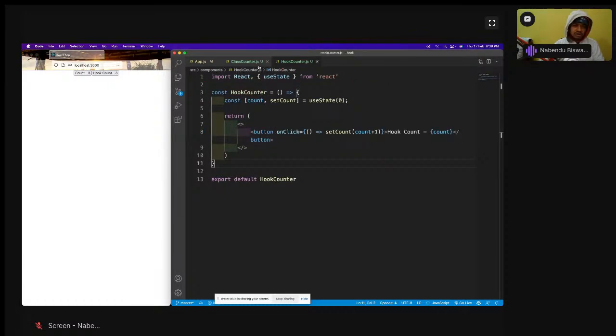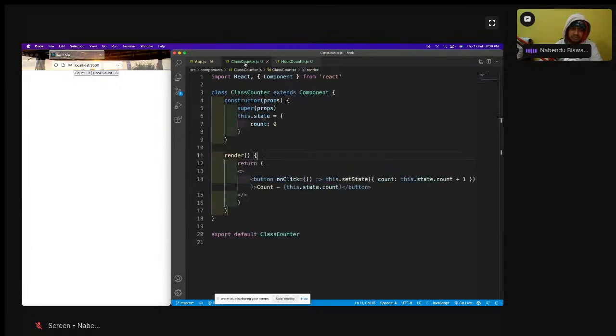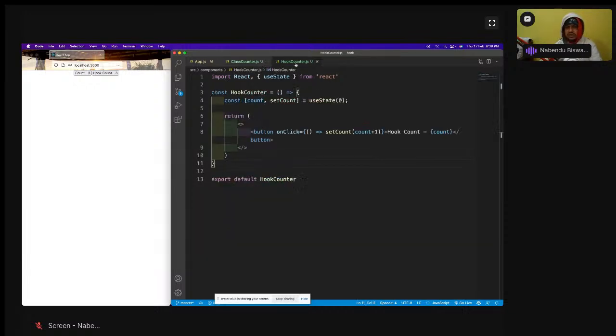So what is this hook counter and how is it different from this? See what happened in the class based counter. In the constructor we have this dot state, but we don't have the this keyword or something like this in a hook. In a hook based functional component, we have something known as hooks. Hooks are something which React has created internally, like this use state hook. This is a keyword. This is not anything I've made up.